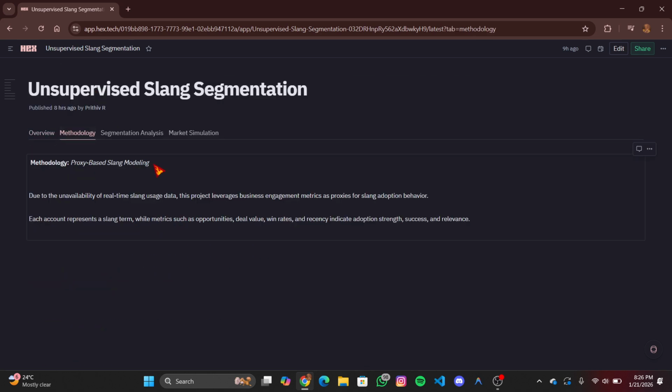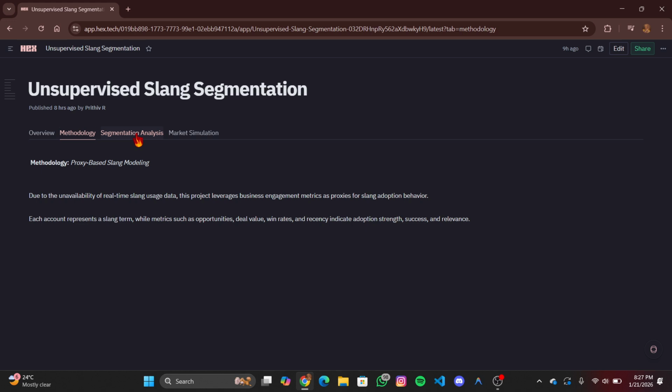And coming to the methodologies, in this project, each business account represents a slang term, and the engagement matrices act as adoption signals. For example, opportunities represent usage events, deal values reflect adoption intensity, win rate represents successful integration, recency indicates relevance or dominance. Using these proxy signals, we can also model slang lifecycle behavior in a data-driven way.